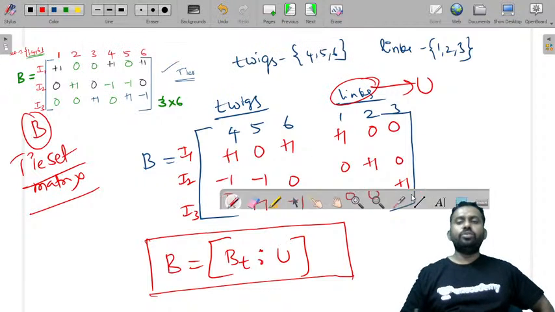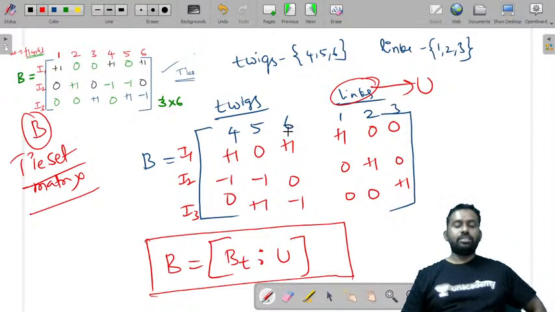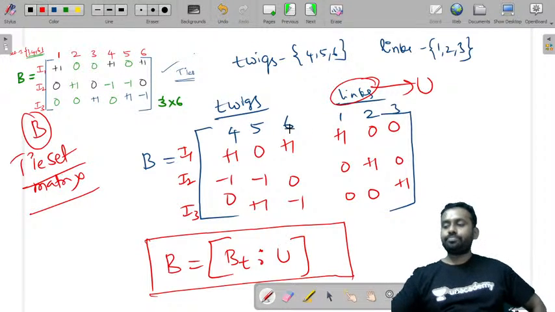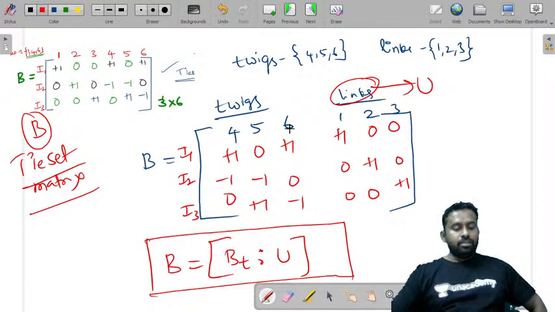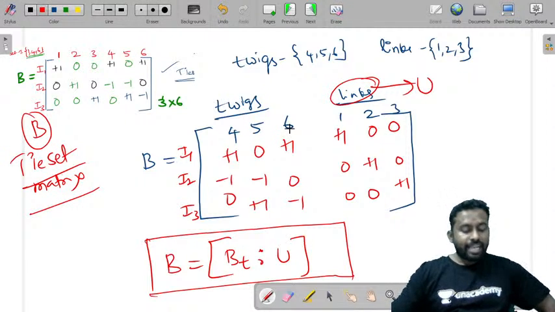So this is how you will get the tie set matrix. If you have any doubt, you can ask me.